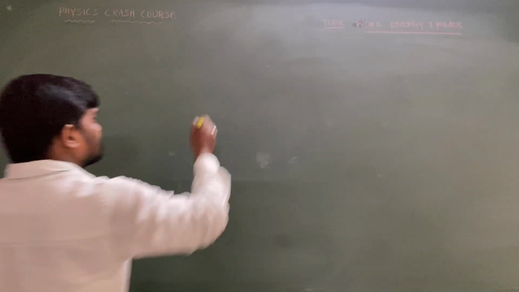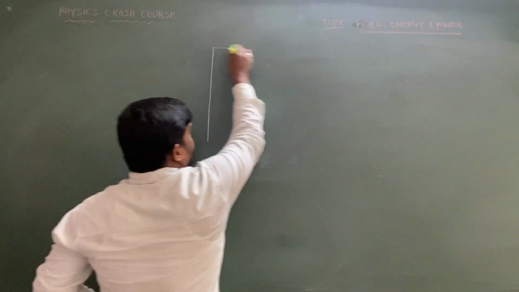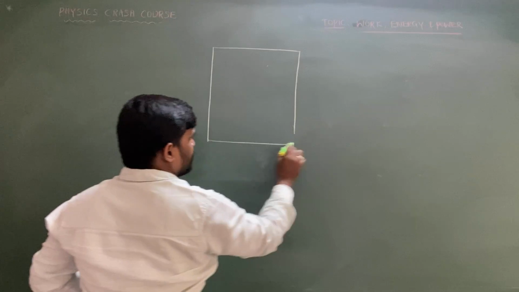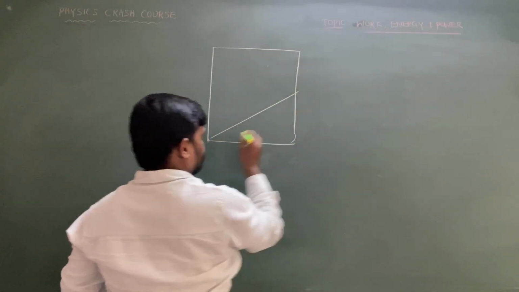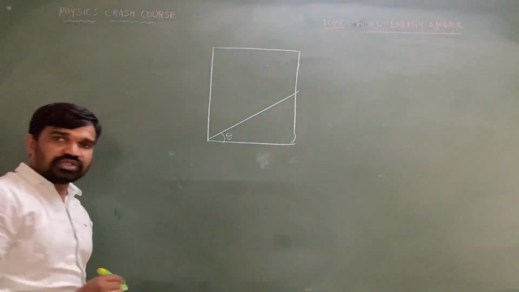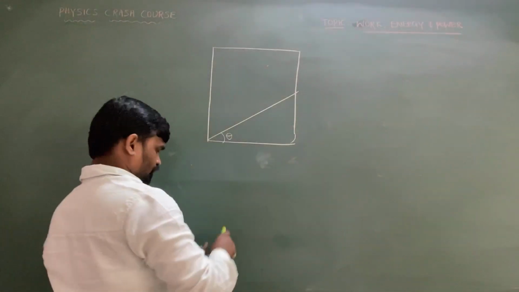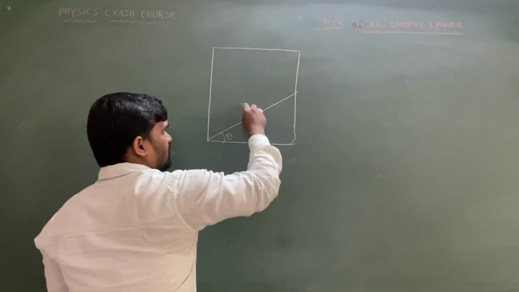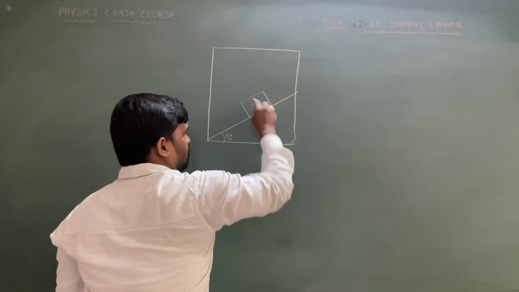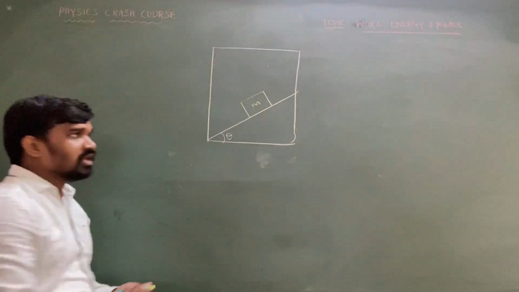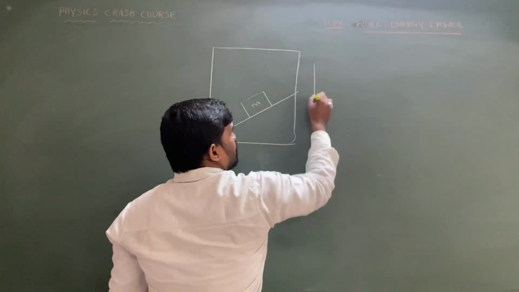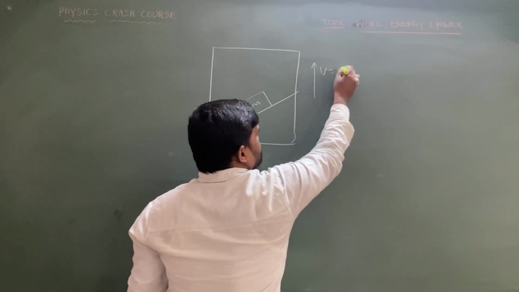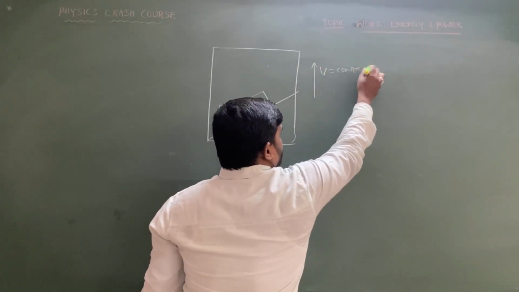There is an inclined plane situated inside an elevator, inside the lift, whose angle of inclination is theta. A block of mass m is placed on this inclined plane, and the inclined plane is going up with a constant velocity.